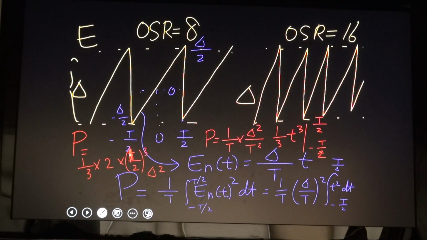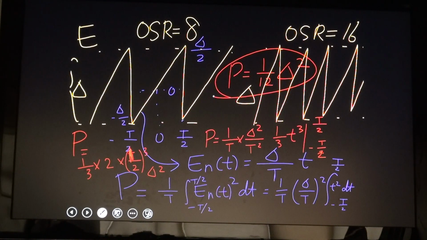T is eliminated, so the quantization noise power can be approximated by this value, which is independent of T, which is independent of sampling ratio. The power is independent of sampling ratio.